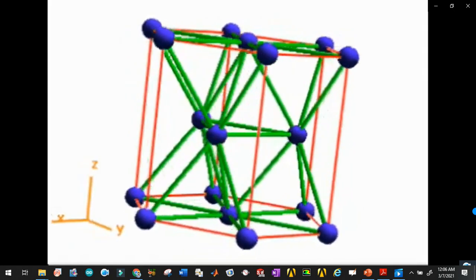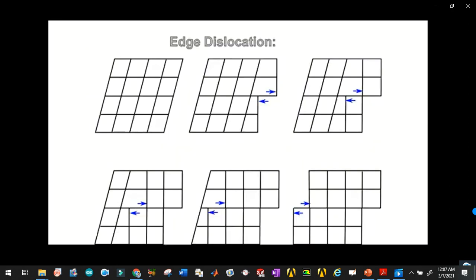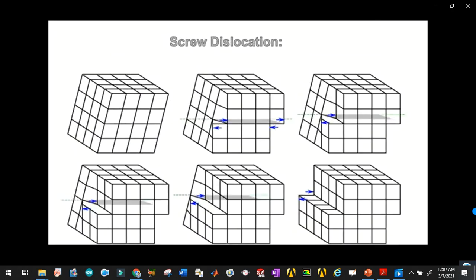To understand the movement of slip planes in more detail, we must understand the slip systems within each crystalline structure. Imperfections and defects within the crystal structure of materials account for differences between the theoretical and actual material properties. Types of imperfections include vacancies, dislocations, grain boundaries, and bulk imperfections. Vacancies are where there is a missing atom or an impurity, otherwise known as a foreign atom, in the material. Dislocations are where there are defects in the ordered crystalline arrangement of the atomic structure, and these come in two different types, edge and screw dislocations.